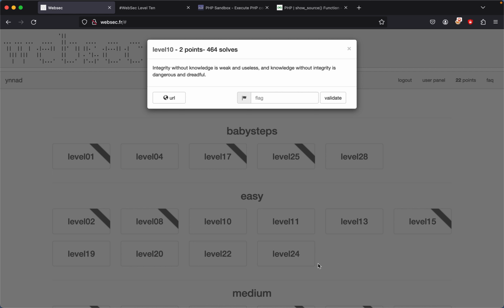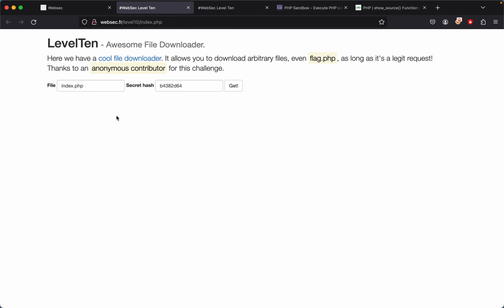The challenge I'm going to be doing today is called level 10. It says, "Integrity without knowledge is weak, and knowledge without integrity is dangerous and dreadful." So we click on the URL, and we're redirected to Websec level 10, the Awesome File Downloader page. Here we have a cool file downloader. It allows you to download arbitrary files, even flag.php, as long as it's a legit request. Thanks to an anonymous contributor for this challenge.